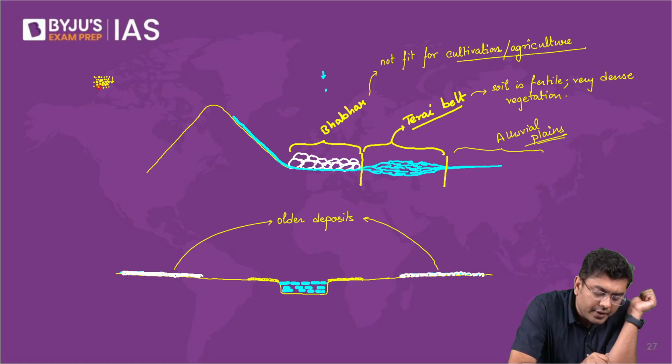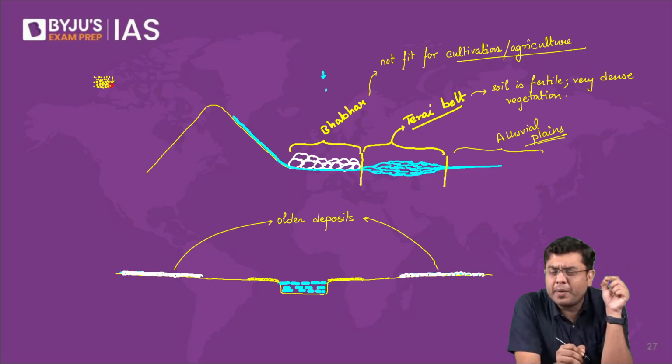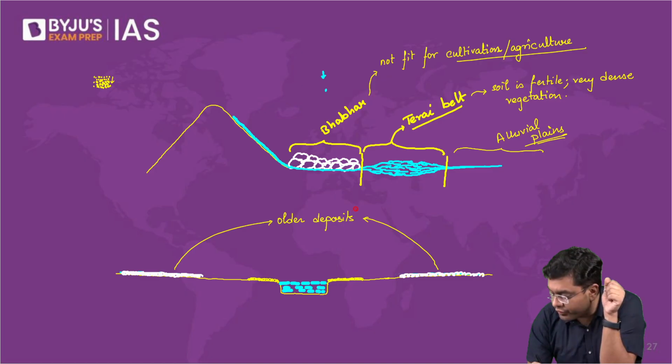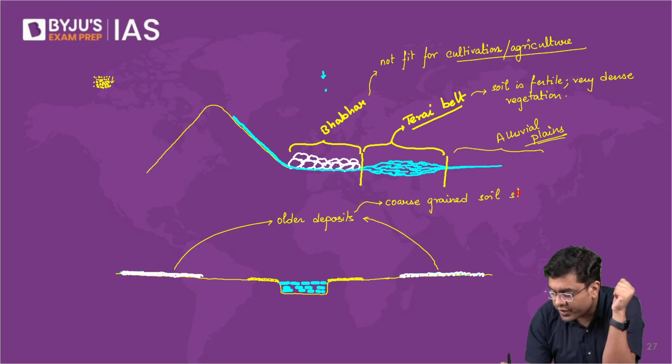Isn't it? So what will be the grain size of these deposits, the size of the individual particles? They will be slightly larger. So here you have the coarse grains. Soil structure.